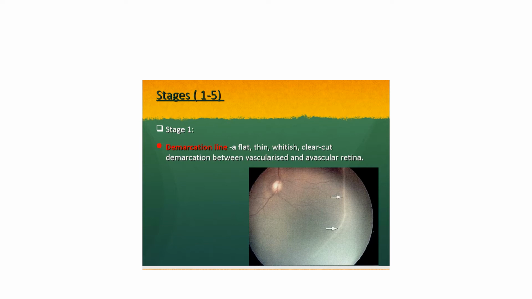retinal detachment. So here in the picture it is shown as stage 1. You can see a demarcation line. It is a flat, thin, whitish, clear-cut demarcation between the vascularized and the avascular retina. So posterior to this line, the retina is vascularized with normal vessels. You can see here the normal vessels, the arcades as seen here, superior and inferior nasal arcades. And beyond this, anterior to this demarcation line, the retina is avascular. So this is called a stage of demarcation line.